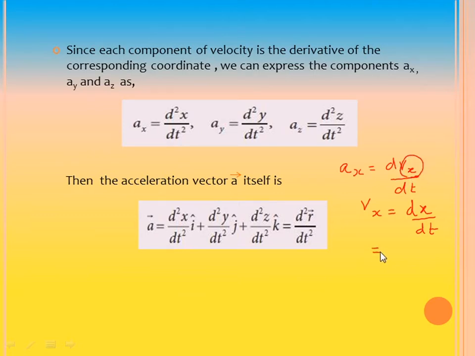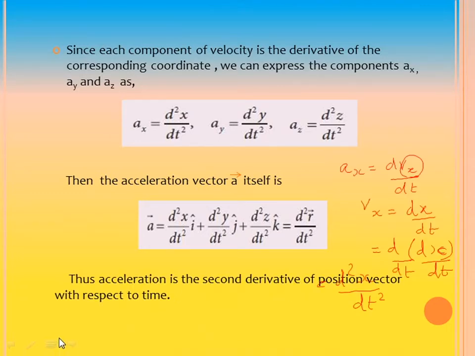That is why it is expressed as the second derivative, and similarly for the y component and z component. Hope you have understood. So, now we come to know acceleration is the second derivative of the position vector with respect to time.